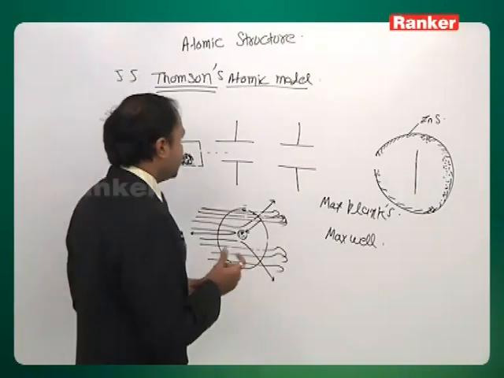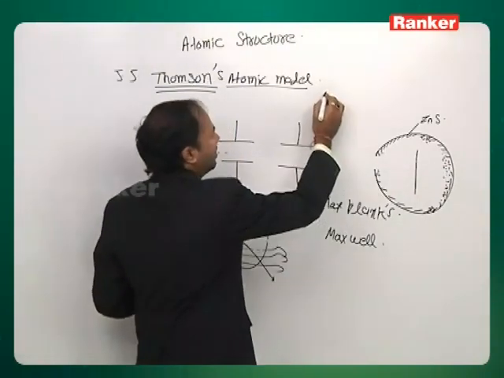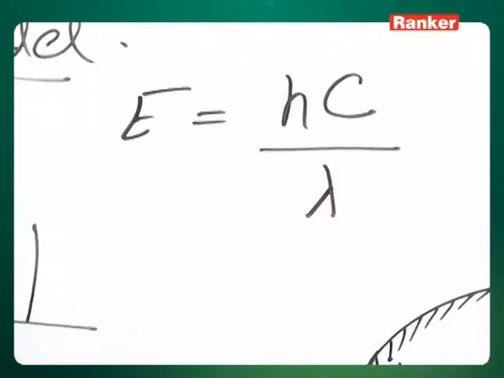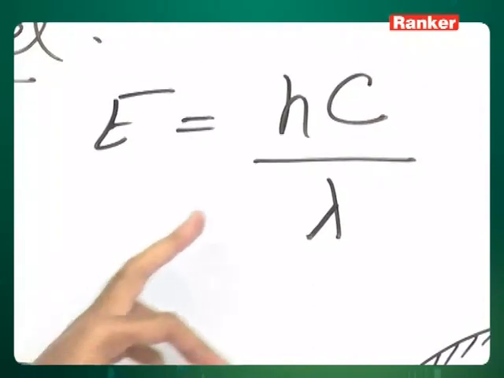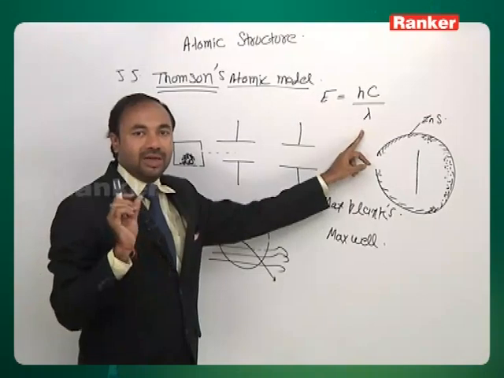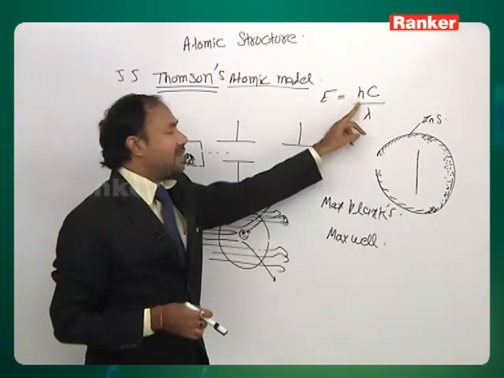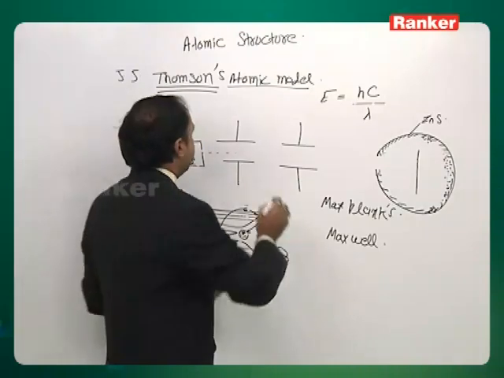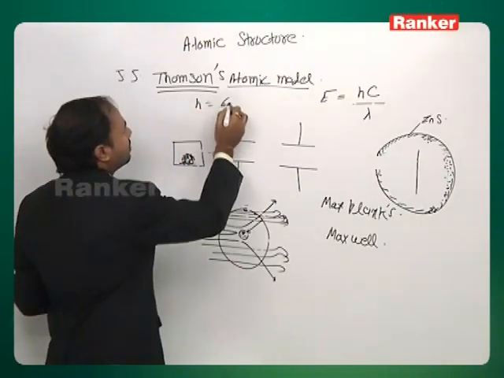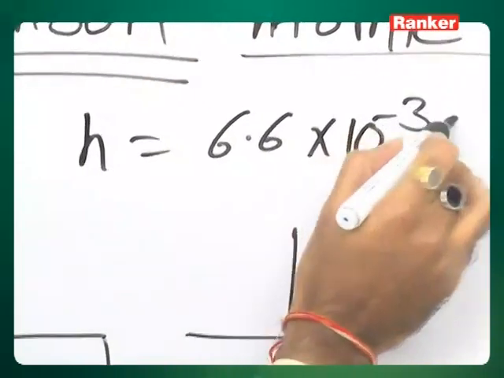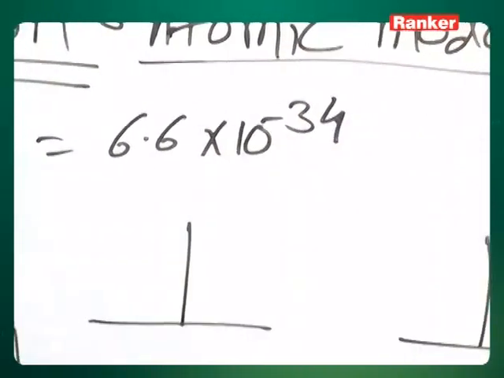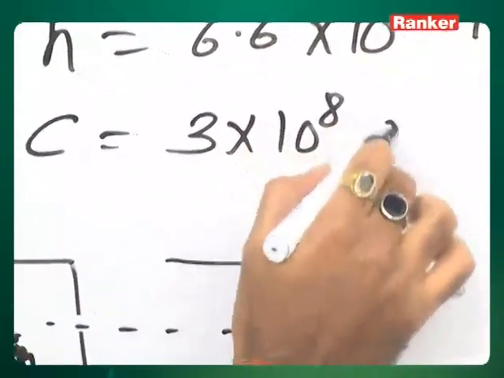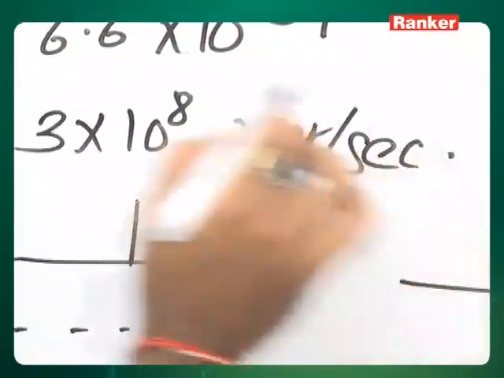Each packet consists of a certain amount of energy, which is given by E equal to hc by lambda, where lambda is the wavelength of that particular radiation, h is Planck's constant, and c is the speed of light. The value of h is 6.6 into 10 to the power minus 34 in the MKS system. The value of c is 3 into 10 to the power 8 meter per second, again in the MKS system.